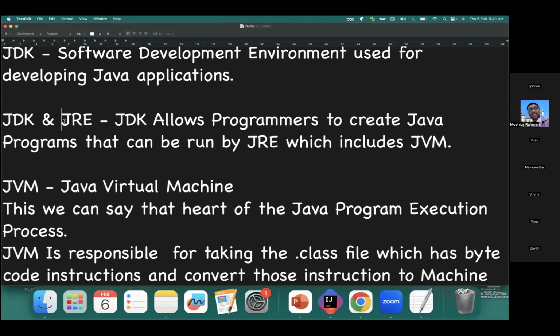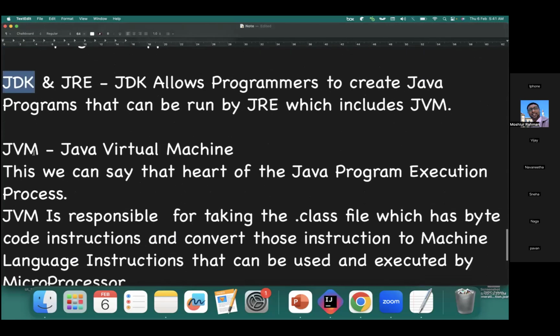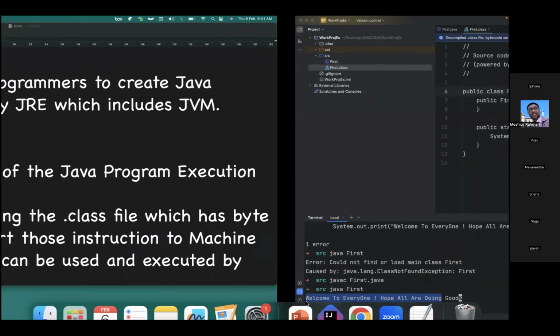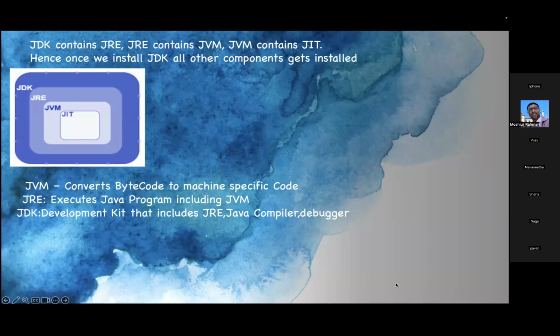JRE is the Java runtime environment, JDK is the Java development kit, and JVM stands for Java virtual machine. Now you see, this is the flow: from JDK, JRE, now JVM, JIT compiler. Who uses the JIT? The JVM will use it.